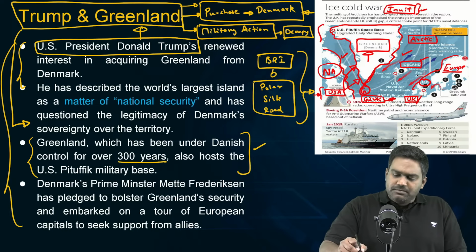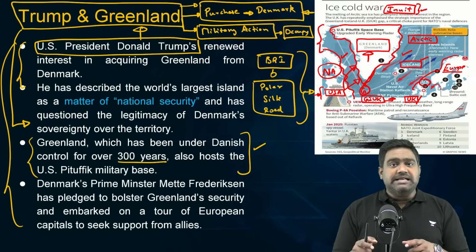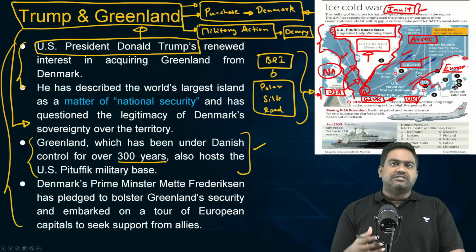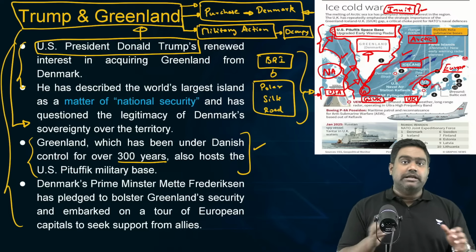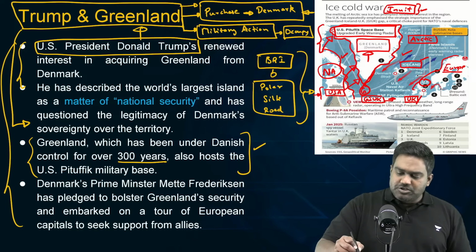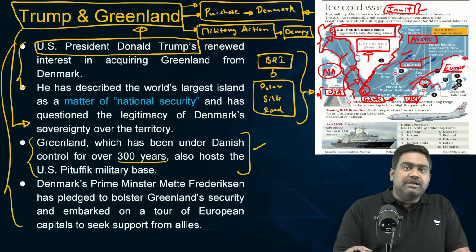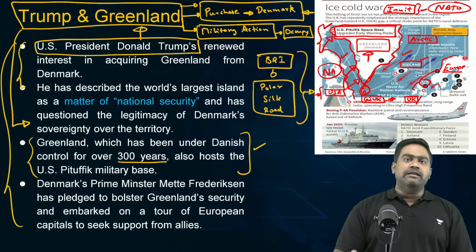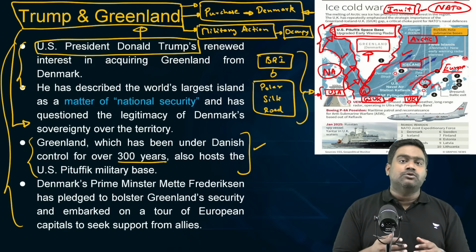So today, the American military presence has gone down. There has been a significant reduction post the end of the Cold War. But the US still maintains a strategic military base, the Pituffik Space Base, which consists of air defense systems and early warning radars in order to track any submarine movement, naval deployments, and missile launches, and even to put into action any air defense systems required to intercept any possible Russian missile launches. So, from a strategic and military perspective, Greenland and the American military base located here is very crucial for NATO. The NATO allies have often relied on Greenland as a strategic launch pad to keep Russian advances and, of late, even Chinese advances under check.